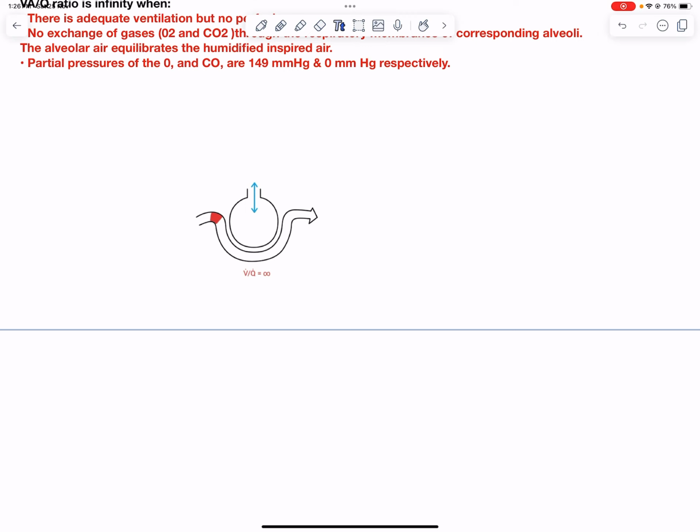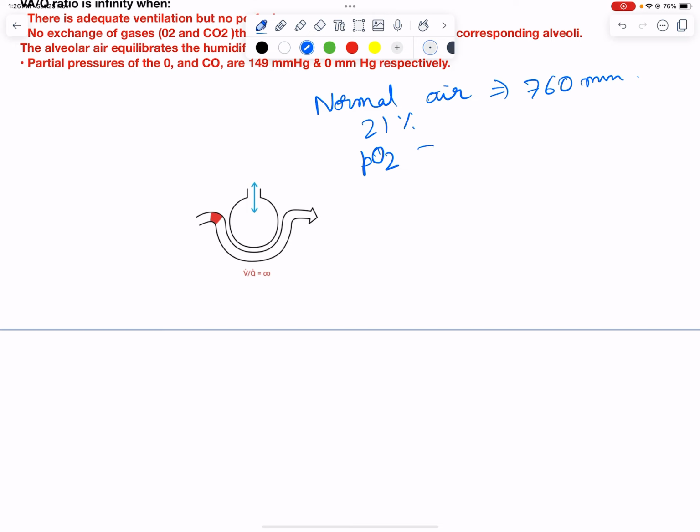don't understand. What is the normal air pressure? The normal air pressure that we would have studied is 760 millimeter of mercury. And what is the percentage of oxygen? 21%. So the partial pressure of oxygen in the air comes to 0.21 into 760. This will give me 159.